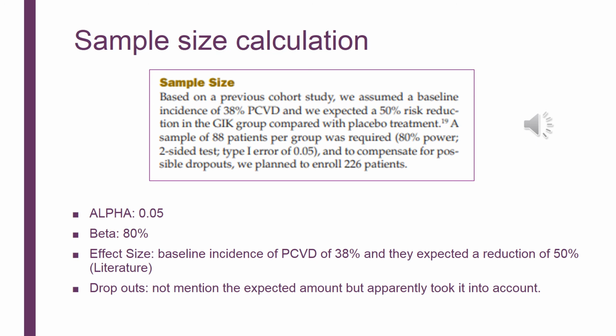As the outcome is categorical, they looked for proportions, and the effect size was based on literature. They saw that a previous cohort reported a baseline incidence of cardiac dysfunction after surgery of 38%, and they expected a reduction of 50% using this intervention.